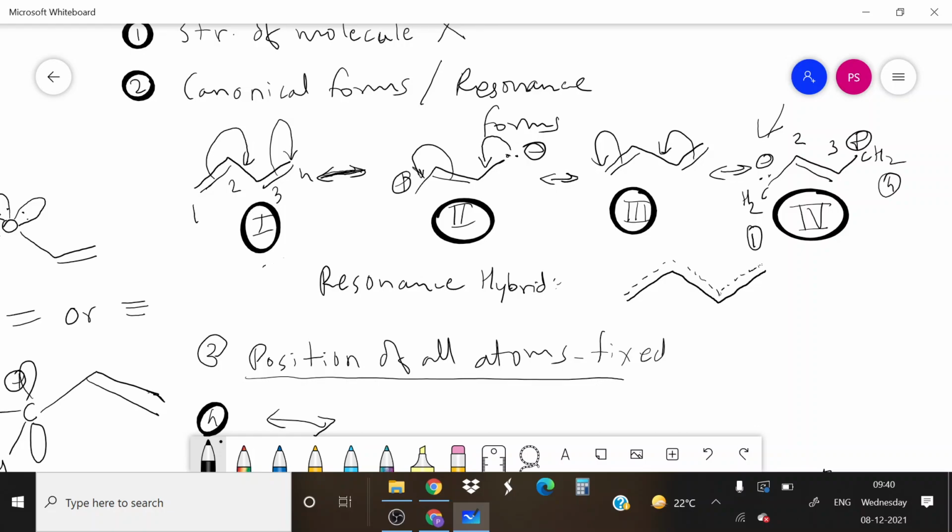Now, charge. First and third structure have no problem because all atoms are zero charged. But look at the second and fourth structure. In second structure, positive charge is on first carbon and negative charge is on fourth carbon. Okay, but structure number 1 and 3 are neutral.